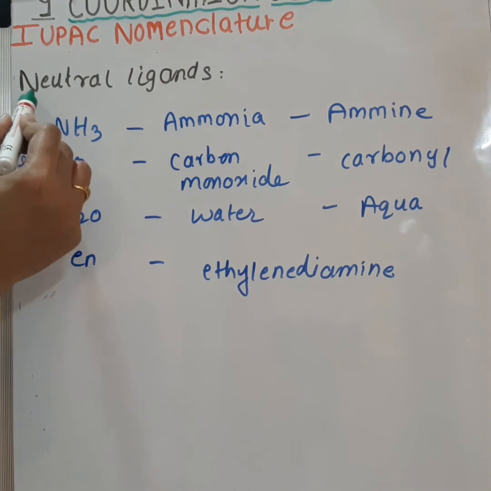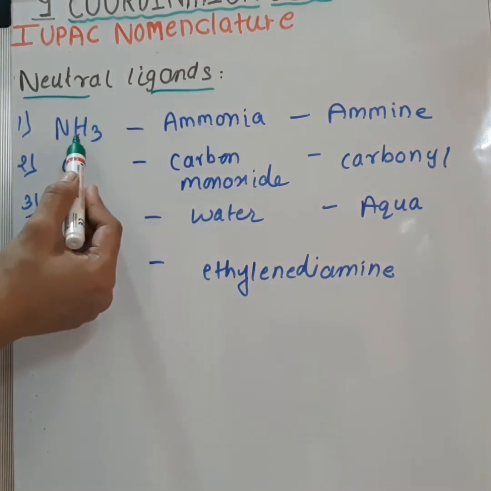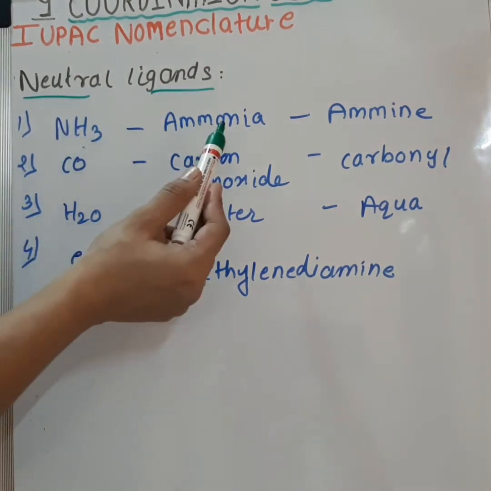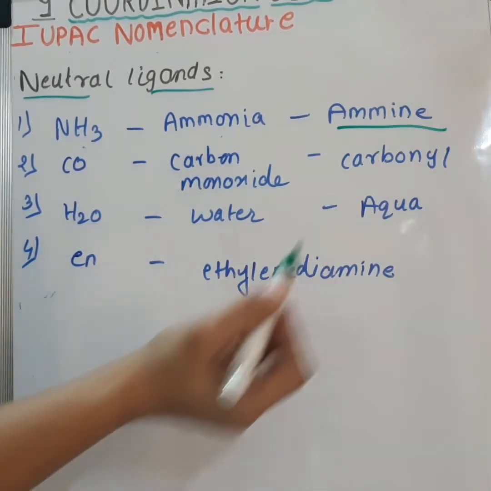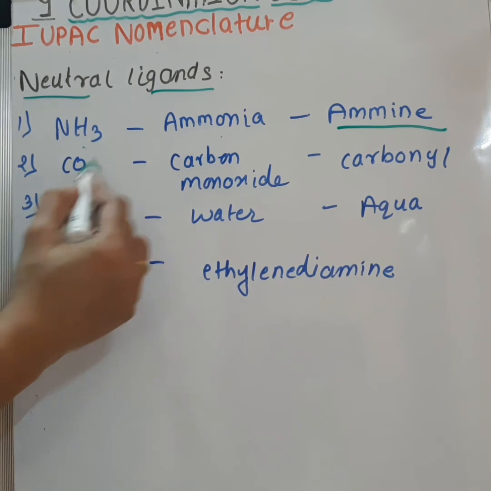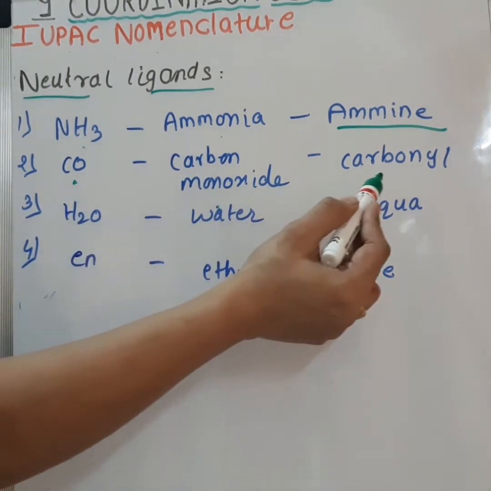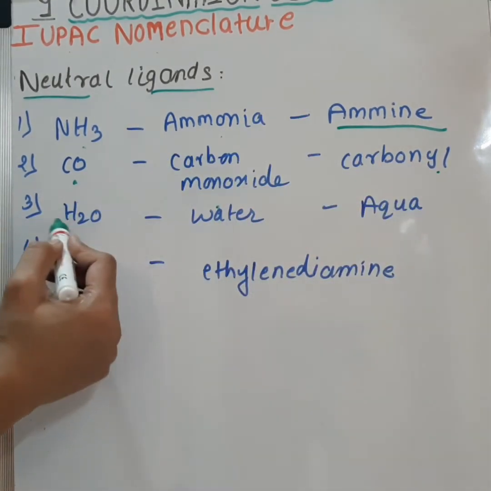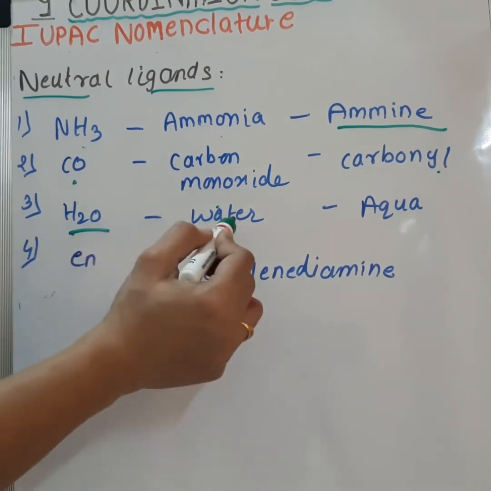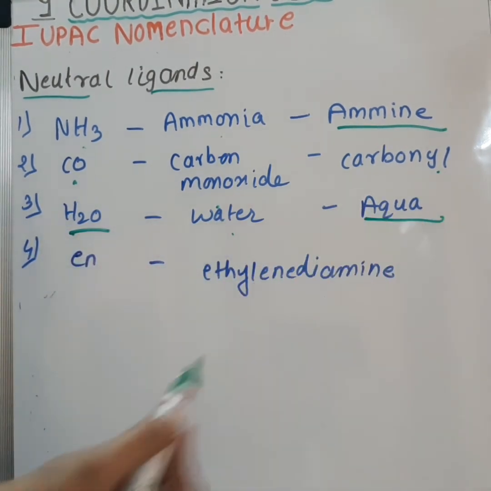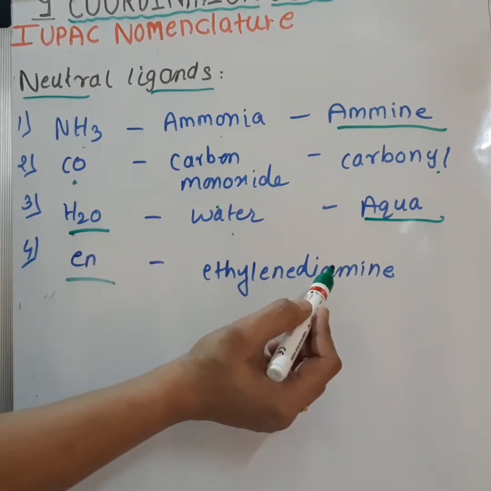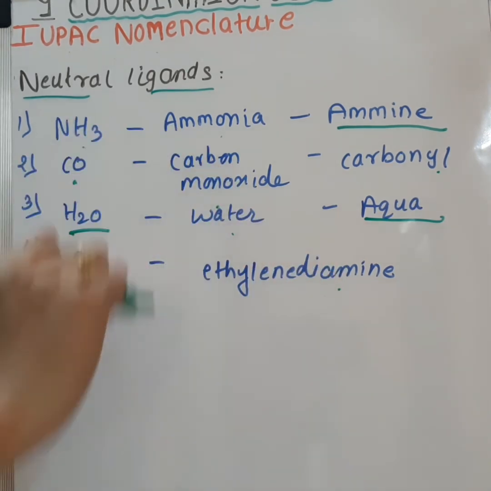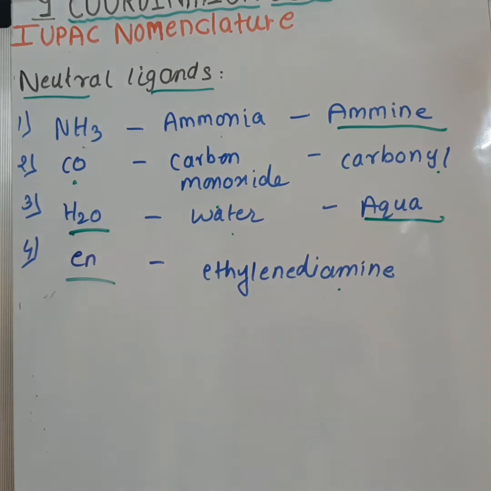IUPAC names of some neutral ligands are: first, NH3 is called ammonia and its IUPAC name is ammine. Second is CO, that is carbon monoxide, and it is called carbonyl. Then H2O, that is water, is called aqua. EN, which is ethylenediamine, is written as ethylenediamine in the IUPAC nomenclature.